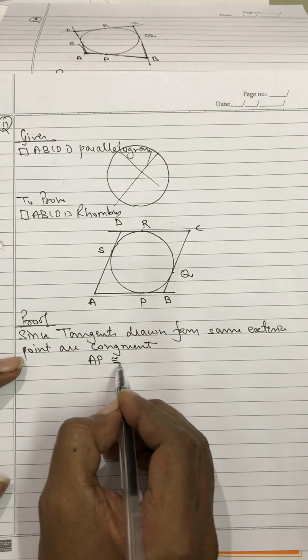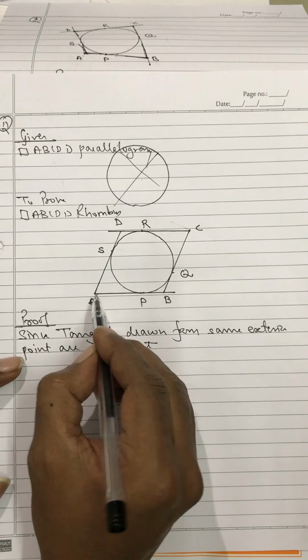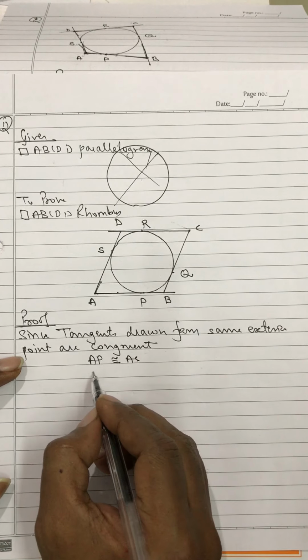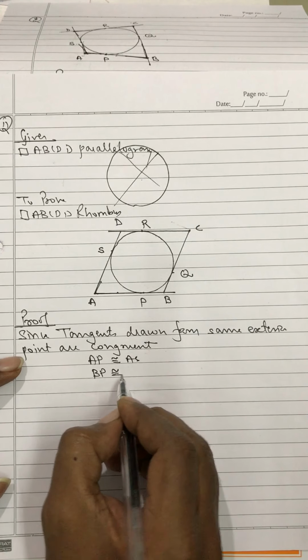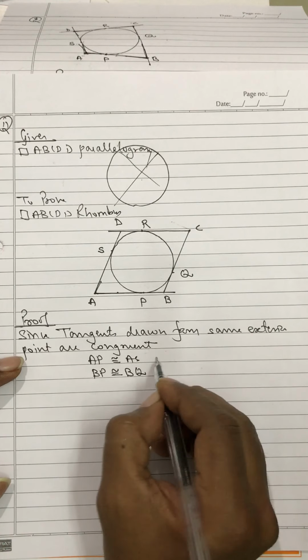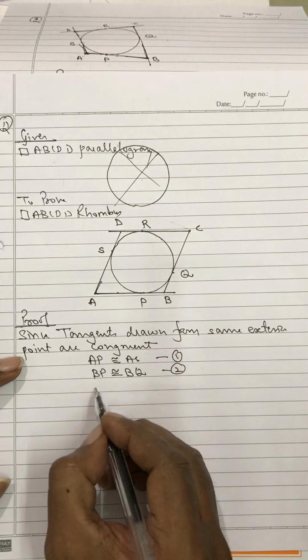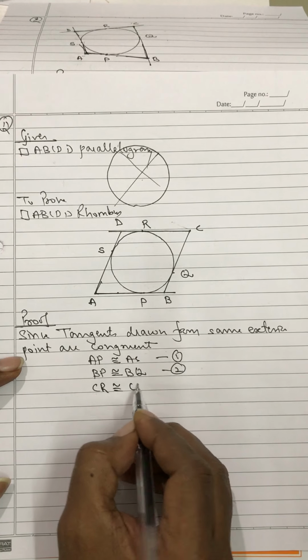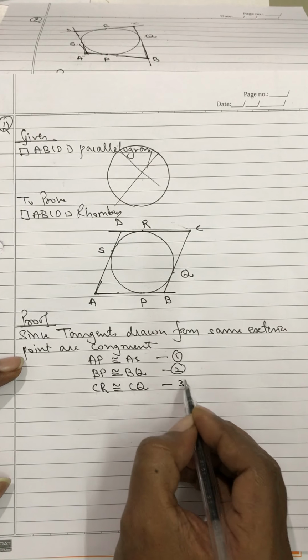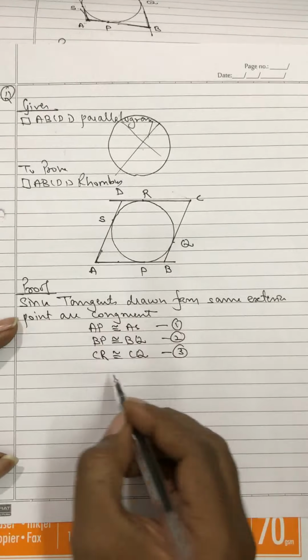AP will be congruent to AS, in similar fashion BP will be congruent to BQ. Now CR will be congruent to CQ and DR will be congruent to DS.